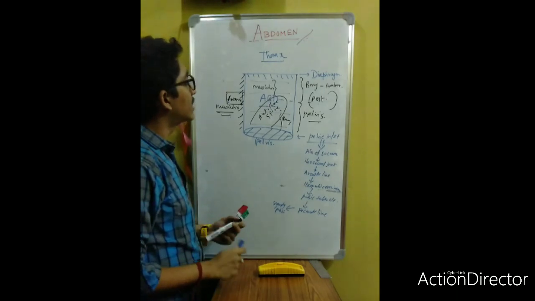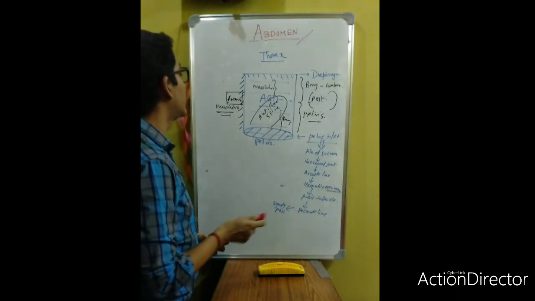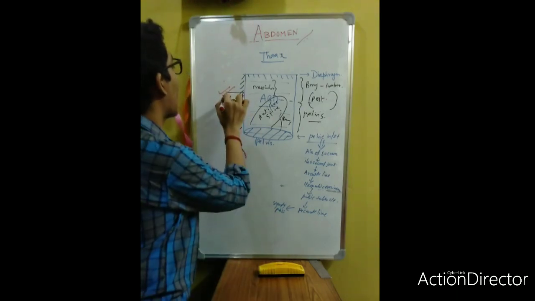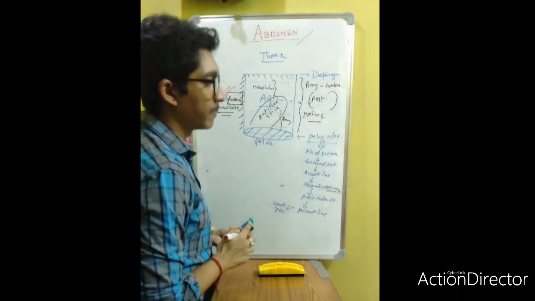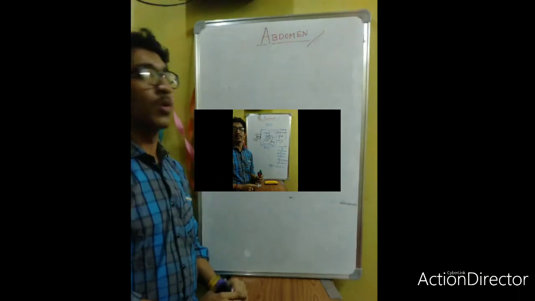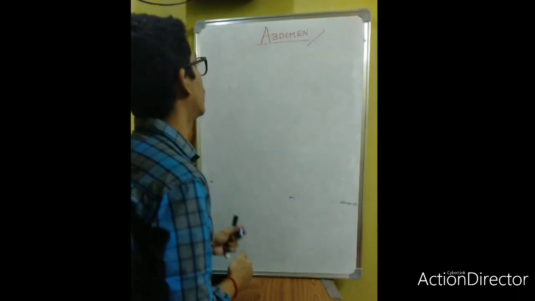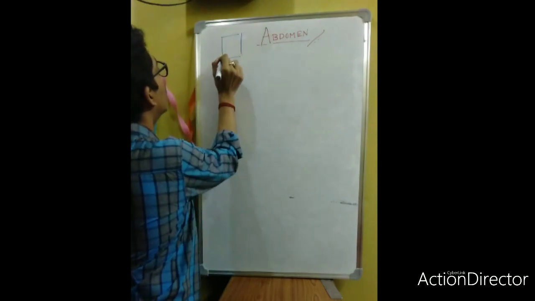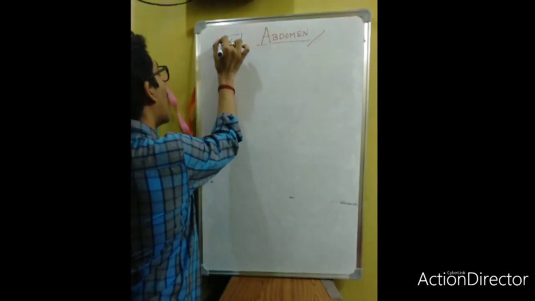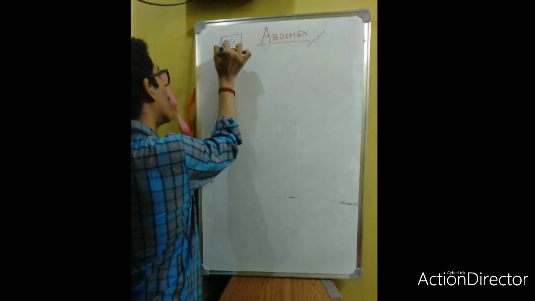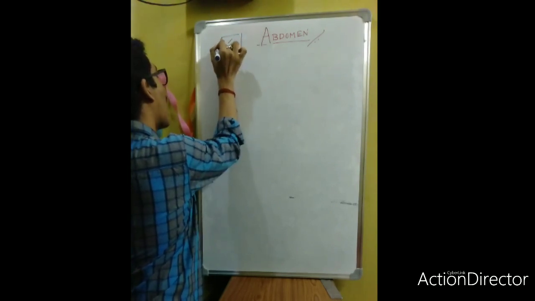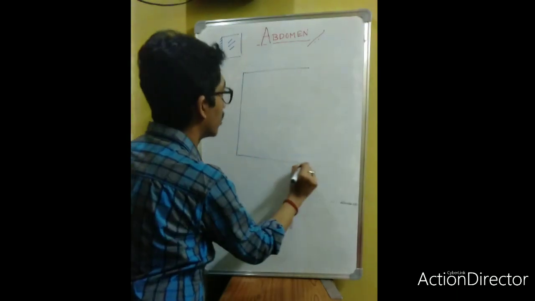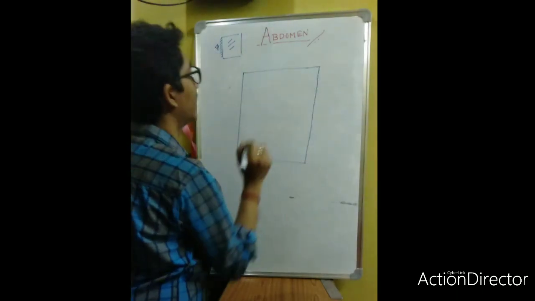Today we will discuss only the anterior abdominal wall. The first chapter of the abdomen is the anterior abdominal wall. Earlier we discussed the lateral view. Now I will discuss the anterior wall. Now my eye will be at this position. You see, this is the anterior wall.